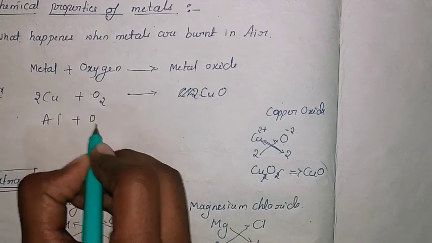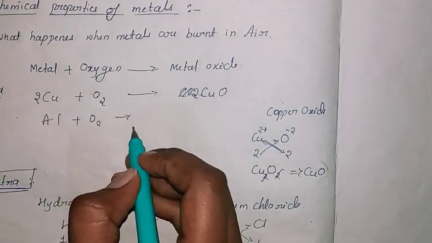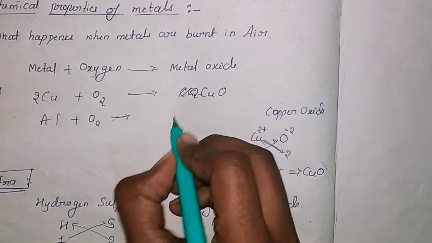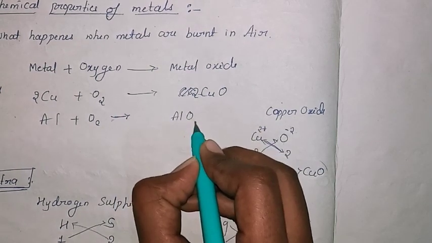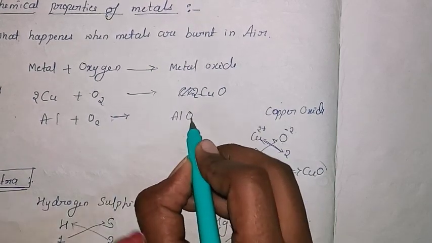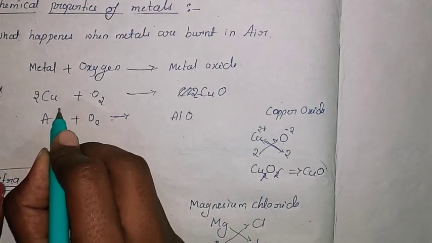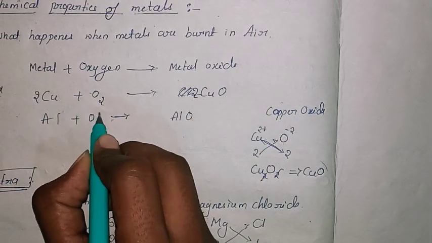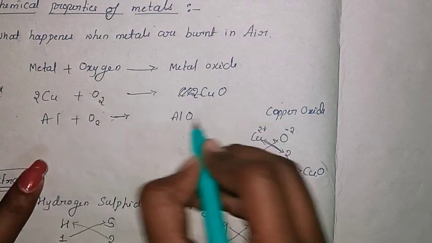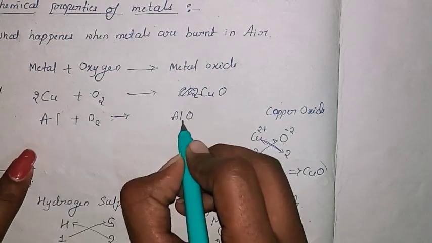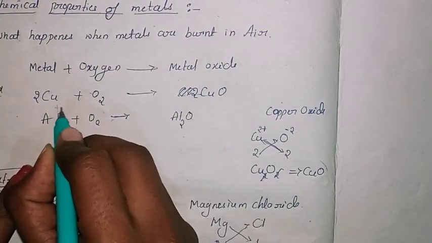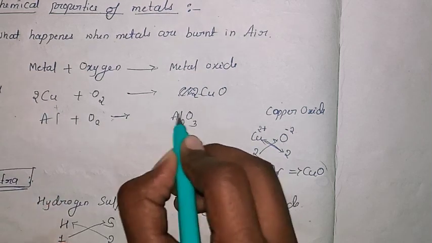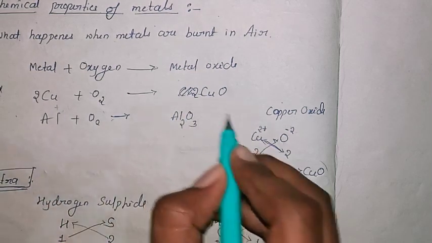Aluminium plus oxygen gives aluminium oxide. So that is Al. Now you know that aluminium has +3 valency and oxygen has 2. So cross multiply: oxygen's 2 will come to the aluminium, and aluminium's 3 will come to the oxygen. So Al2O3 is the aluminium oxide.